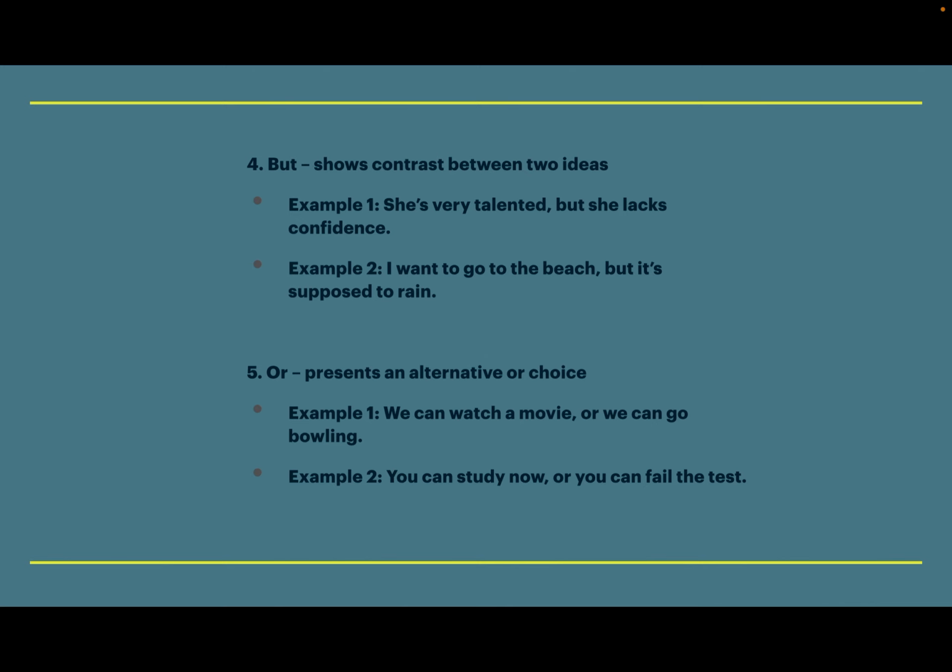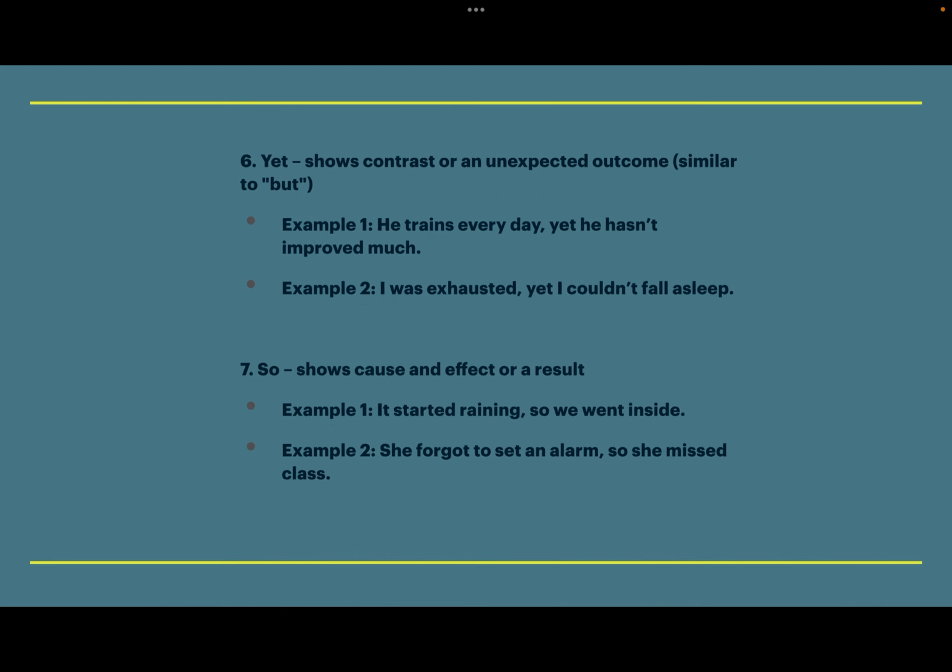If we look at the word or, we have a subject, we, both before and after the fanboy or, and we have the verbs can watch and can go. If we removed, for example, the subject after the or, we would also have to remove the comma. So if we said we can watch a movie or go bowling, we would no longer have the comma before the or. And here's our final examples.